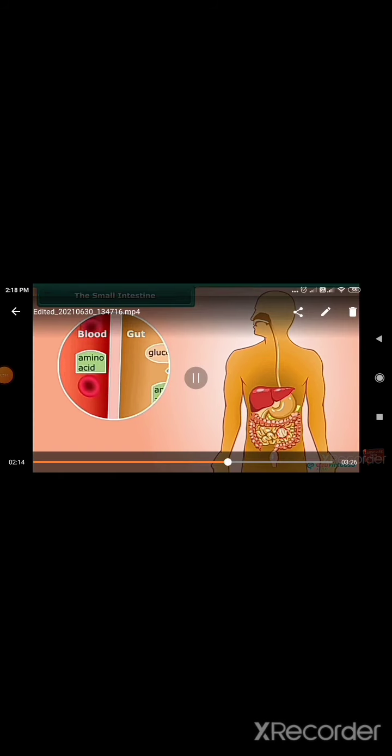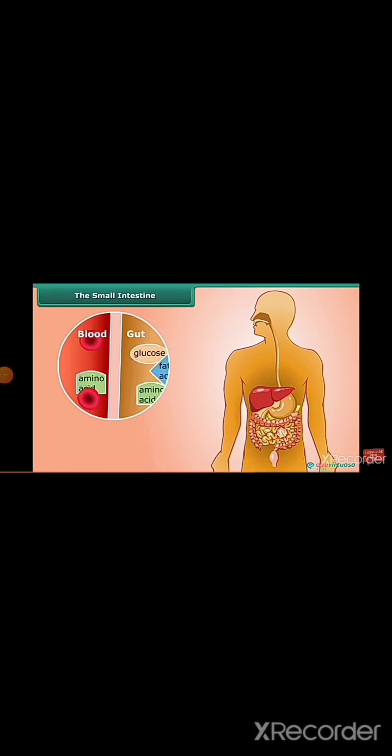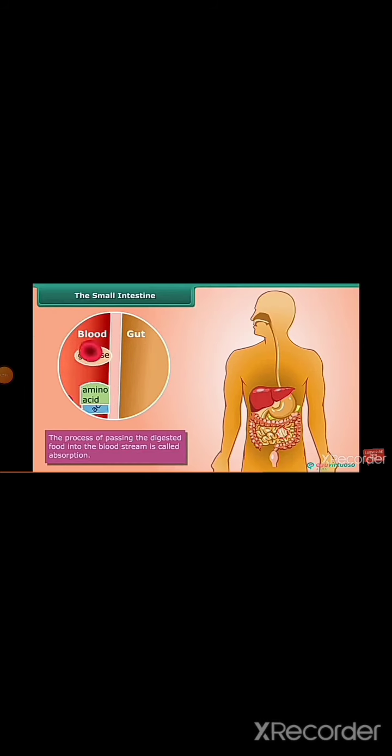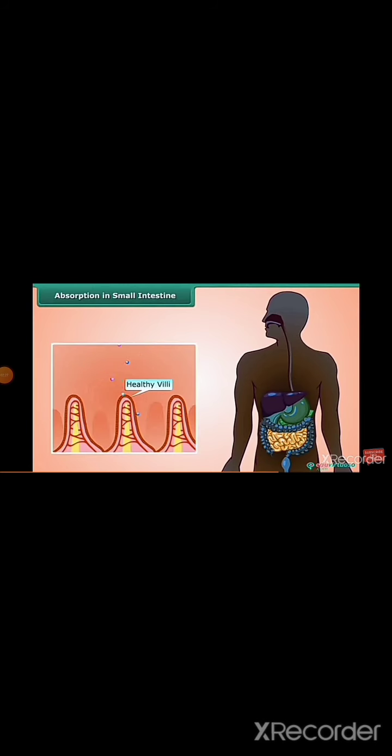Absorption in the small intestine. The digested food can now pass into the blood vessels in the wall of the intestine. This process is called absorption. The inner walls of the small intestine have thousands of finger-like outgrowths. These are called villi. The villi increase the surface area for absorption of food.